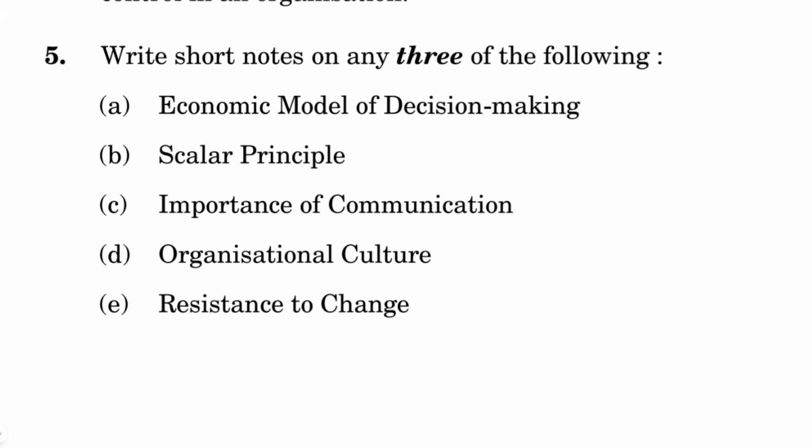According to this economic model of decision making, which is also called the economic man model, we think that the decision maker, or the common man, is a very economic person. Given a juncture where he has to make a decision, he will first find out what all alternatives are around him. He will evaluate all the alternatives and then choose the best among them, because we all want to maximize our utility. That is what the economic man model says, right?